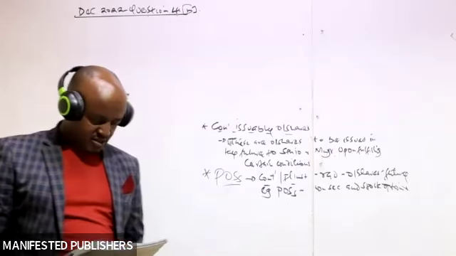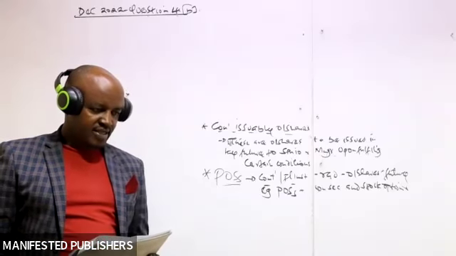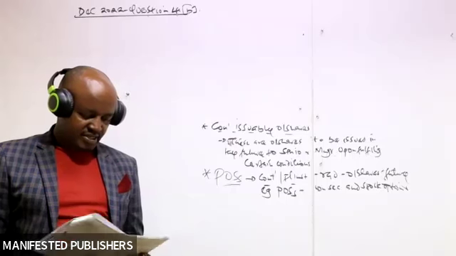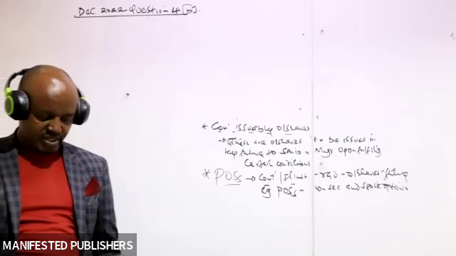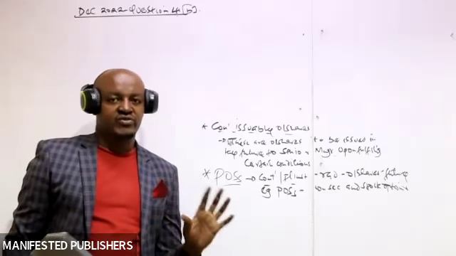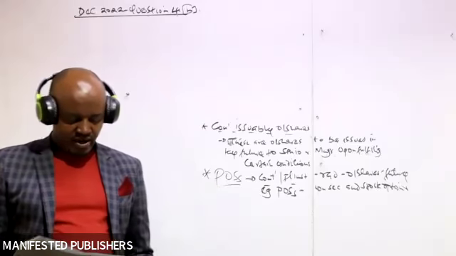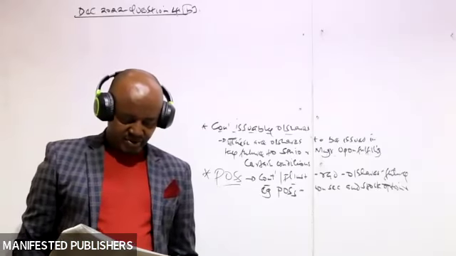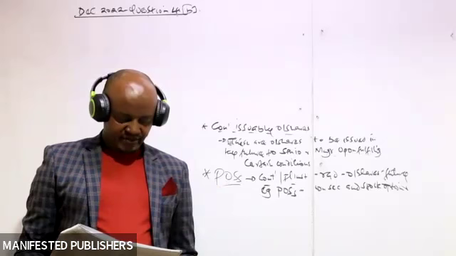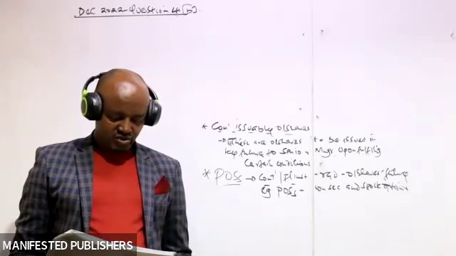So in part B, what are we told? We are told the equity balances as at 1st of October 2020 comprised the following. Equity comprises share capital and reserves. So we have the ordinary share capital, 10% irredeemable preference shares, share premium, revaluation surplus, retained earnings, and shareholders' funds, or the total equity.